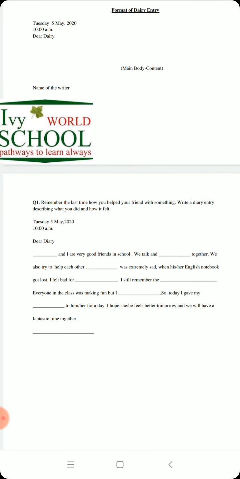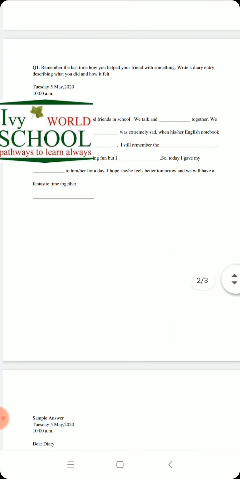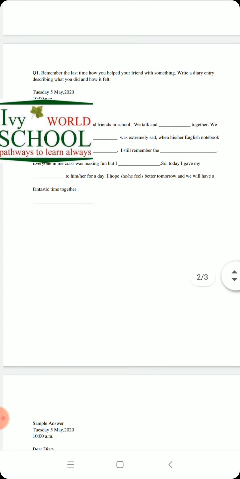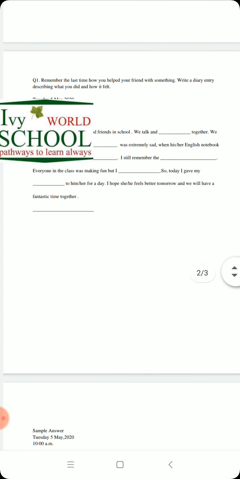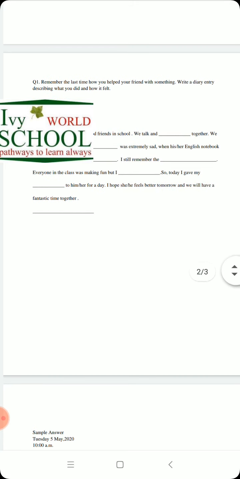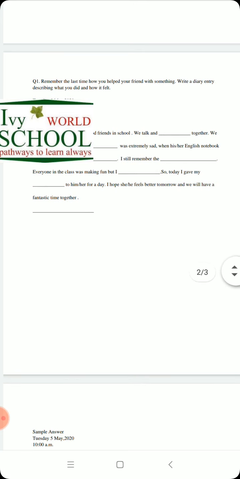Let's have a look at today's question. In today's question, children, sentences are already written in the diary entry. You need to complete them. Let's read today's question. Remember the last time you helped your friend with something? There must be many a times you might have helped your friend, isn't it? Write a diary entry describing what you did and how it felt.